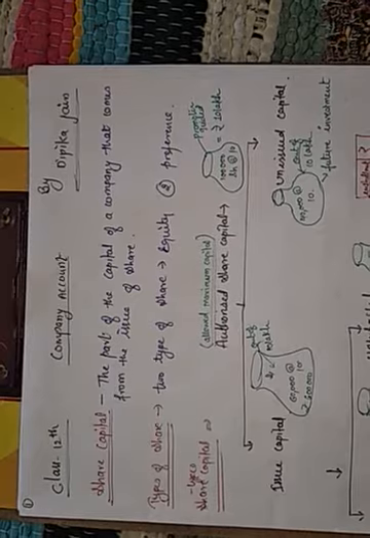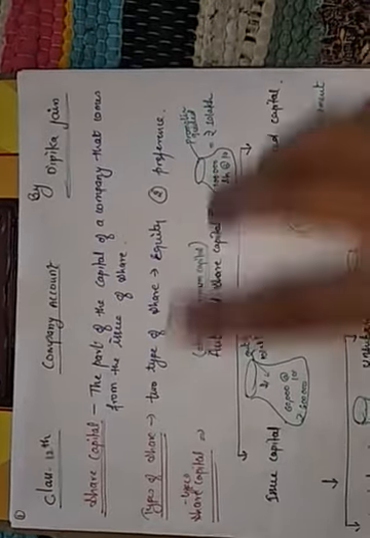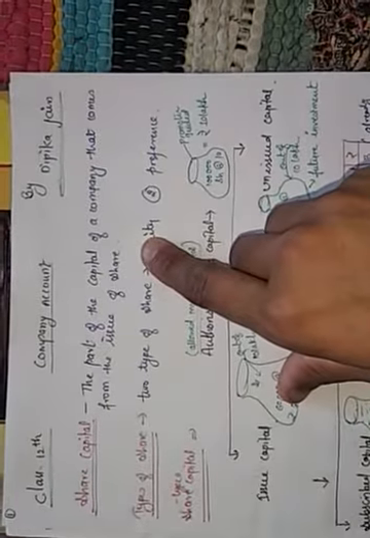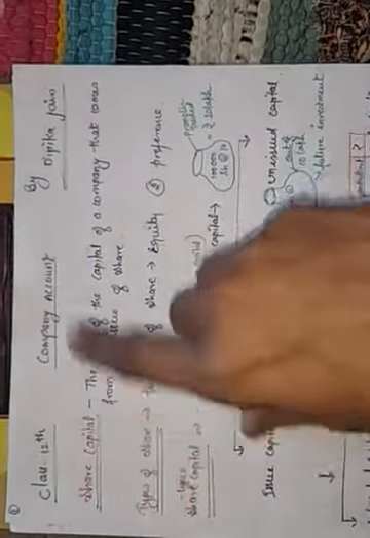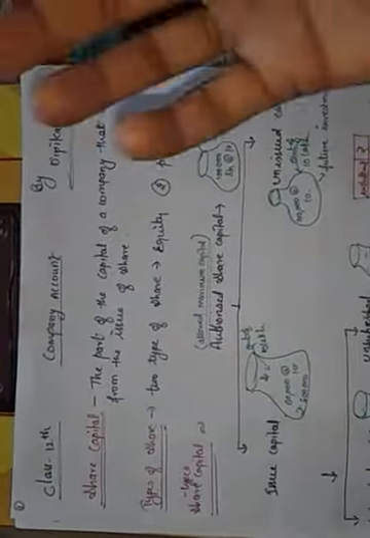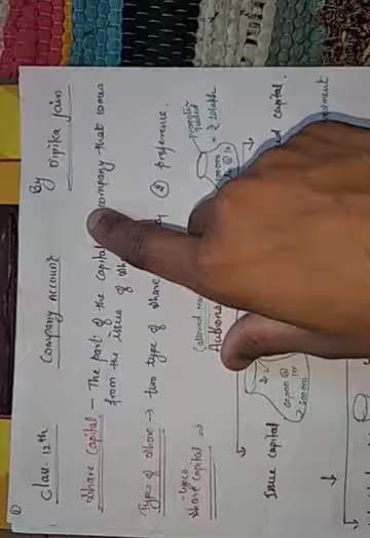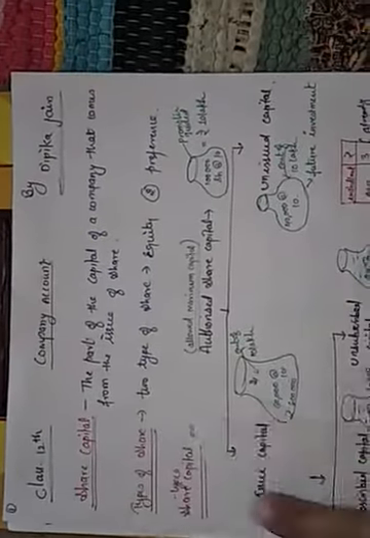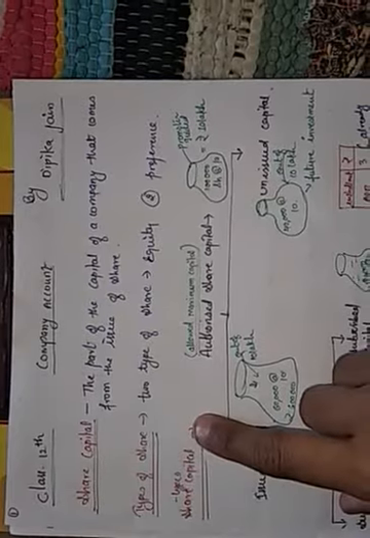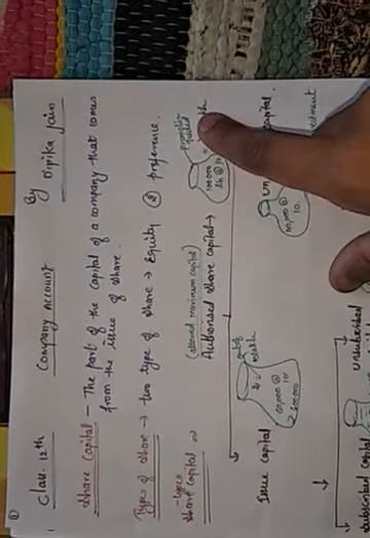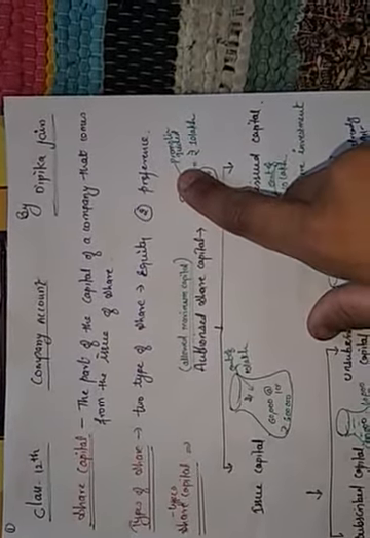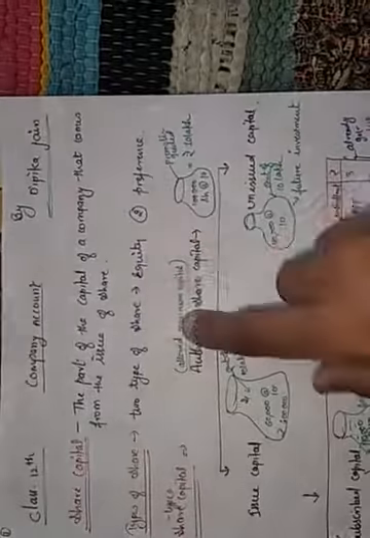Share capital is the part of the capital of a company that comes from the issue of shares. I think you know what capital is. Capital is the company's money. That money is called capital, and this capital converted into parts is called share capital. Types of share: you already studied in 11th class, equity share and preference share. I am not taking that right now. This is the theory part you have already done.